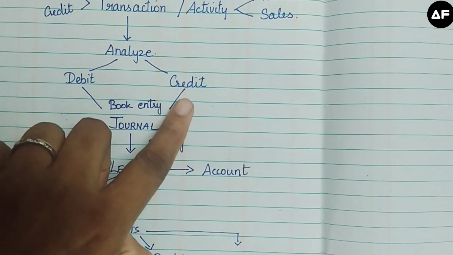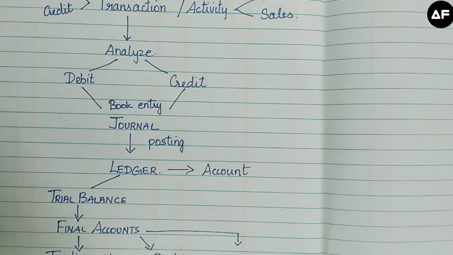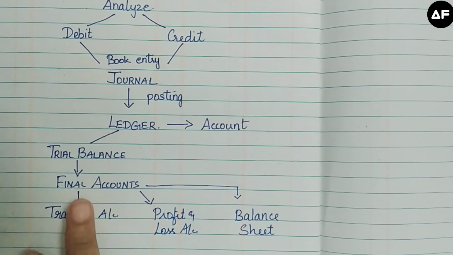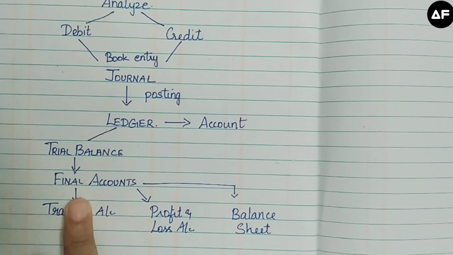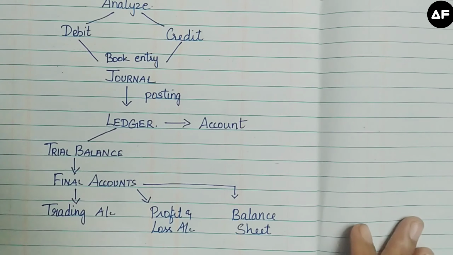So the trial balance will be divided into a debit column and a credit column and will be recorded as a list of all the balances from the ledger. And finally, you will prepare the final accounts for each and every accounting year. Under final accounts, you have three accounts, that is, trading, profit and loss, and balance sheet. So this is the basic process through which accounting starts and ends.